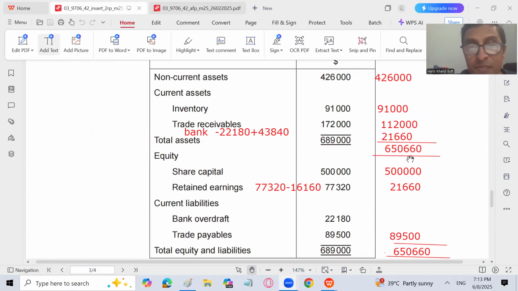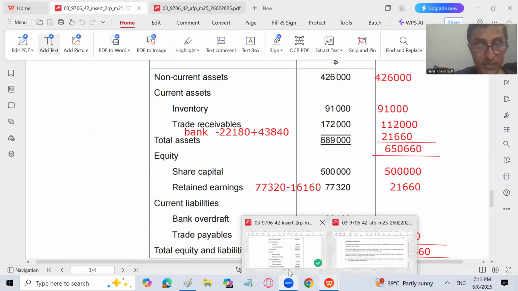How come, sir? 650660 minus 426,000 minus 91,000 minus 112,000, which is trade receivable at the end. You will get 21660 bank, positive bank. But we can calculate that also: minus 22180 plus 43840. Let's go for the calculation. I will make you understand how we are done with this.